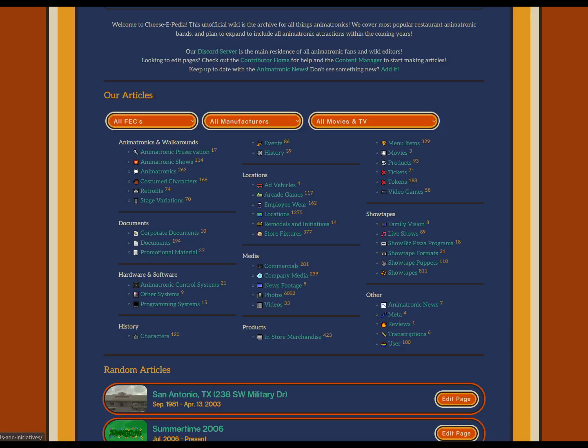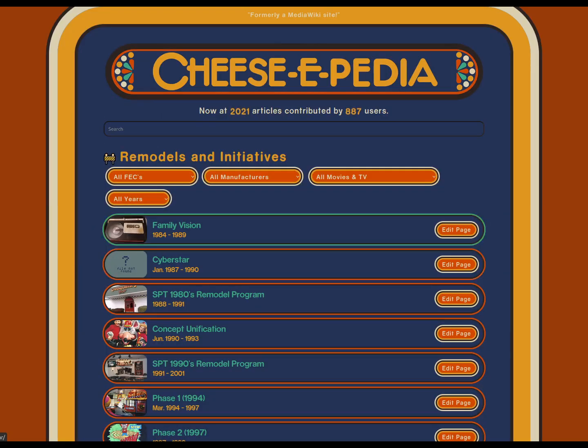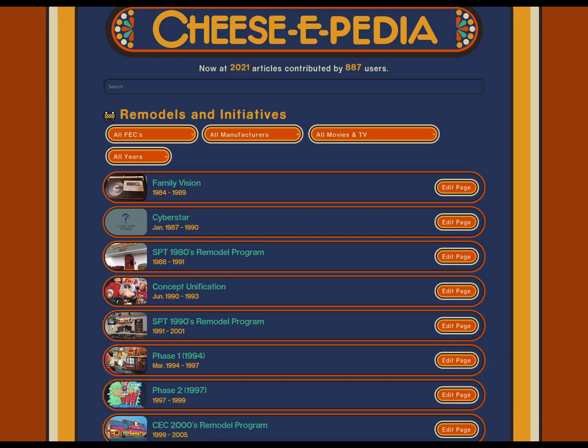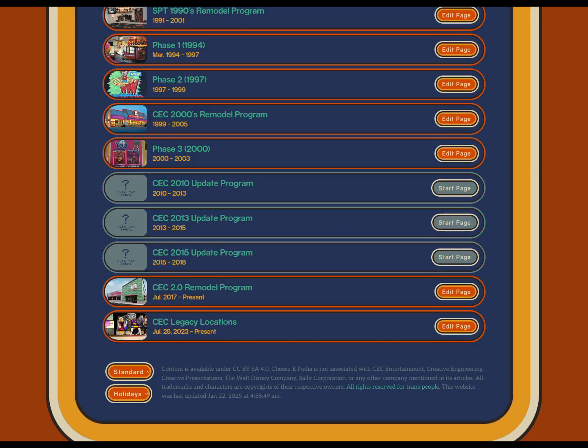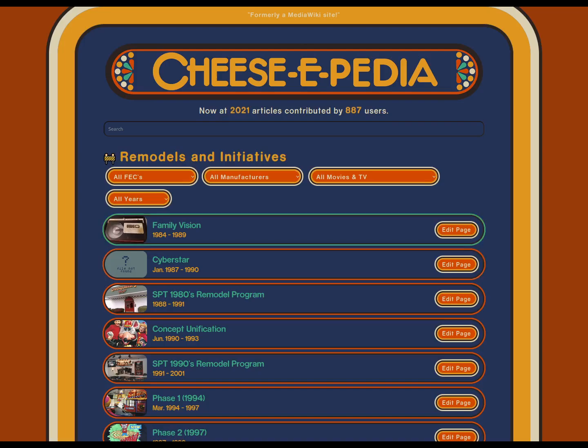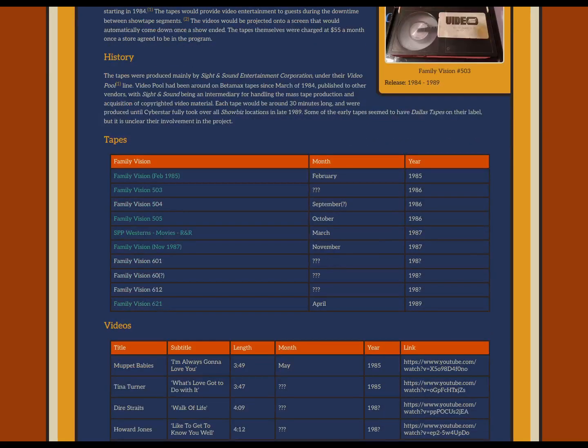But it's really easy to navigate and go to like remodels over here, and there's stuff that no other website has. Other people are now starting to use this content in other places, and thankfully it's becoming known info. But like before, you couldn't just look up all the remodels and initiatives. So you can see here all these. So they can go on like Family Vision from 1984.